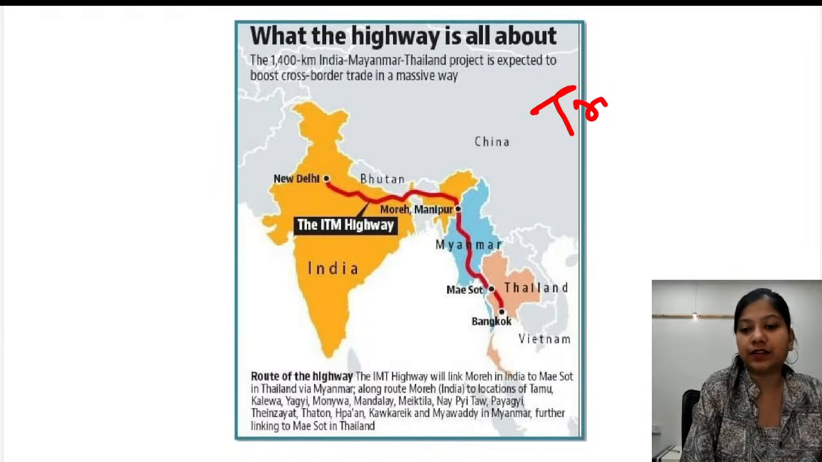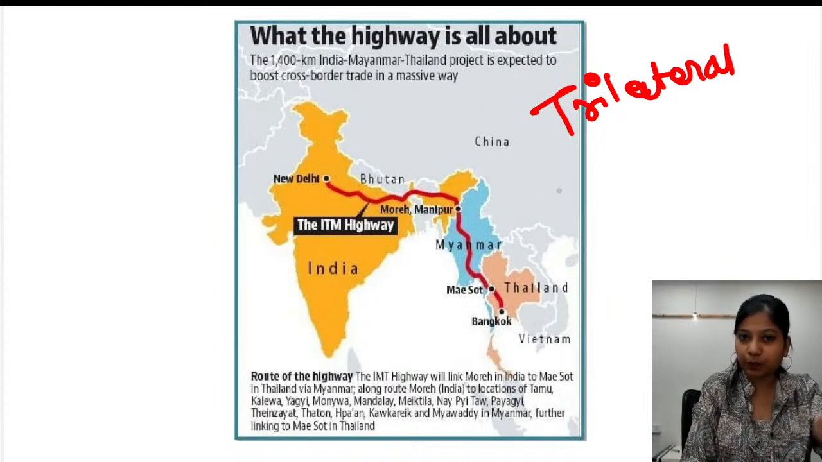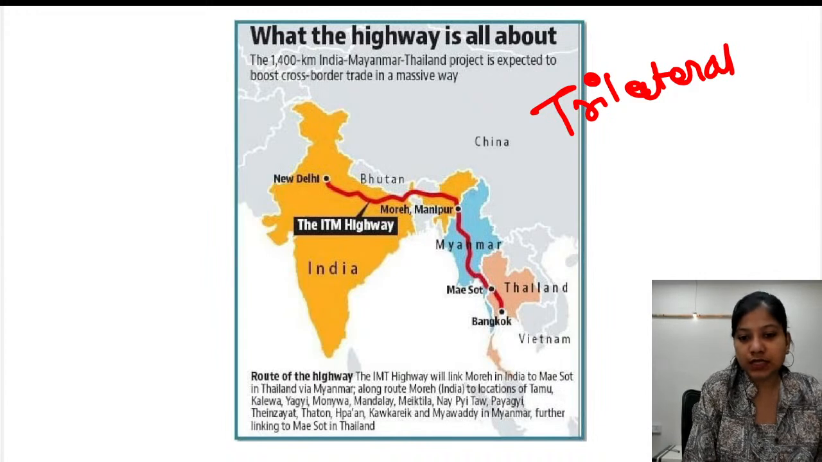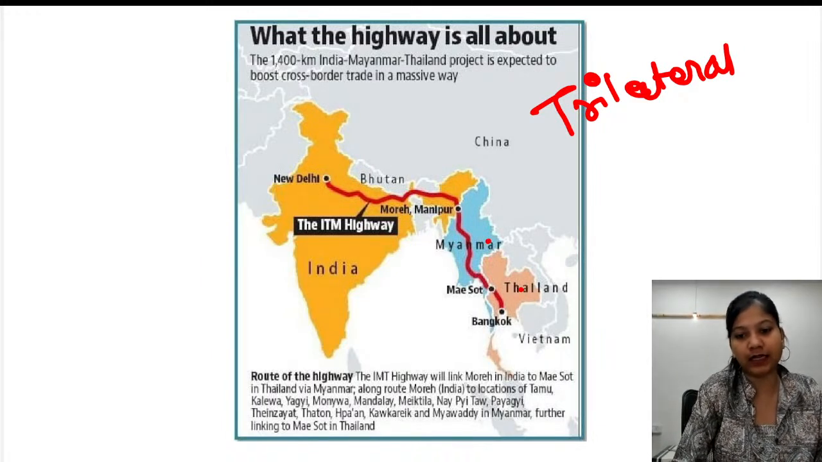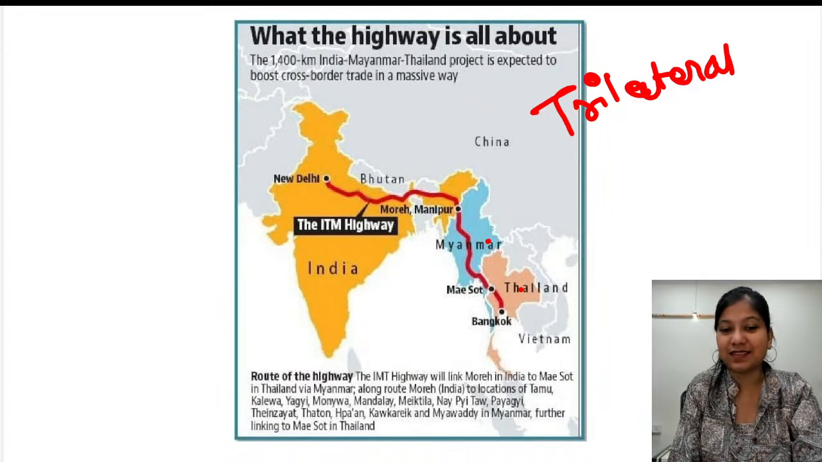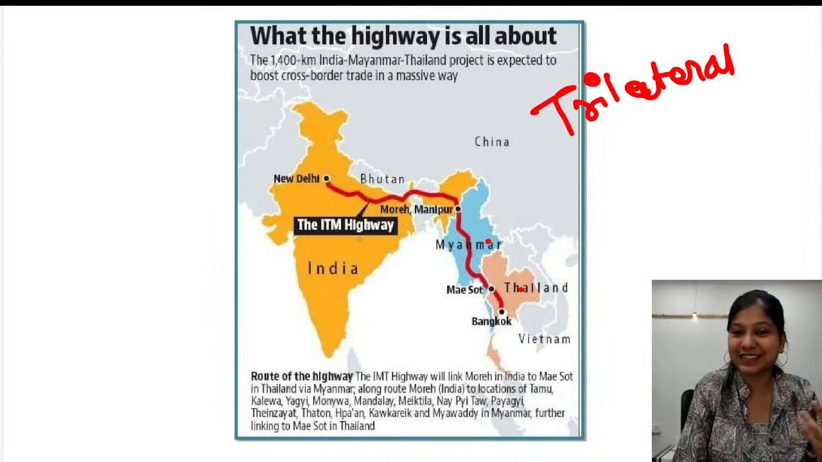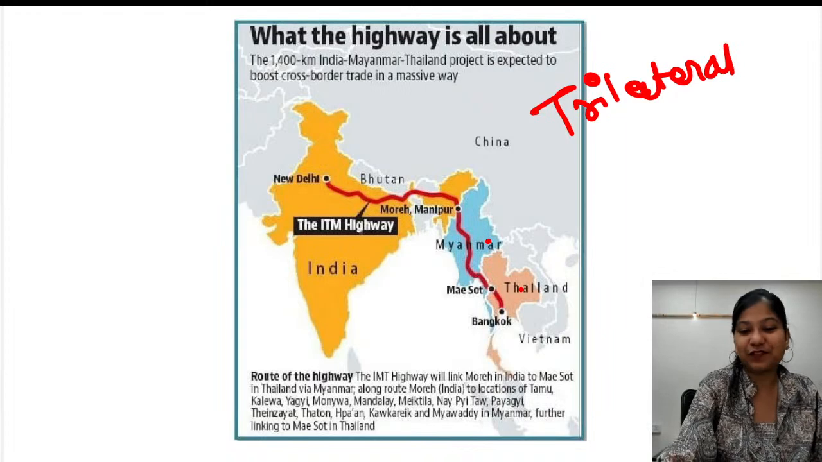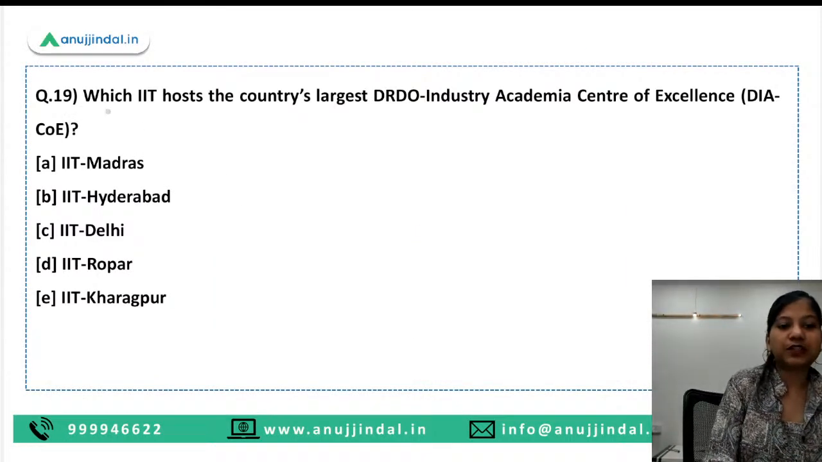Next is the trilateral highway, which we have talked about previously also just now. So this is, guys, the trilateral highway from Manipur to Myanmar to Thailand. So suppose if this highway is constructed, we will get road connectivity to Bangkok from Delhi. I mean, this is very interesting if this happens. So these were the projects. I hope that much is clear. Now let's move on to the next question.